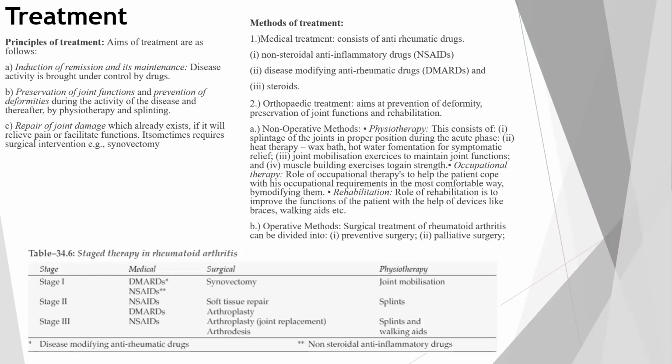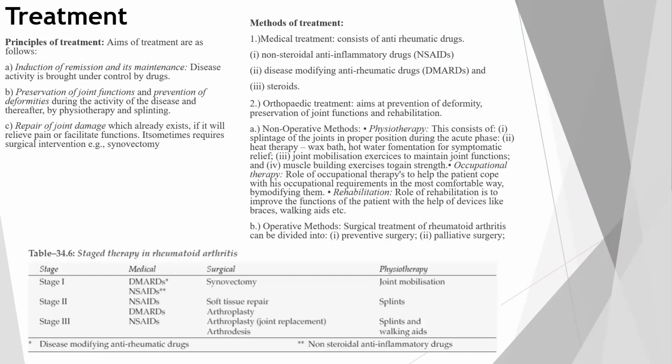Treatment. What will be the treatment of the rheumatoid arthritis? First, to begin any treatment, we'll be seeing the principles of treatment, why we are giving that treatment. So the aims of the treatment are as follows. First is induction of remission and its maintenance. So disease activity is brought under control by drugs. The inflammatory process has to be decreased so that the disease is controllable in nature.